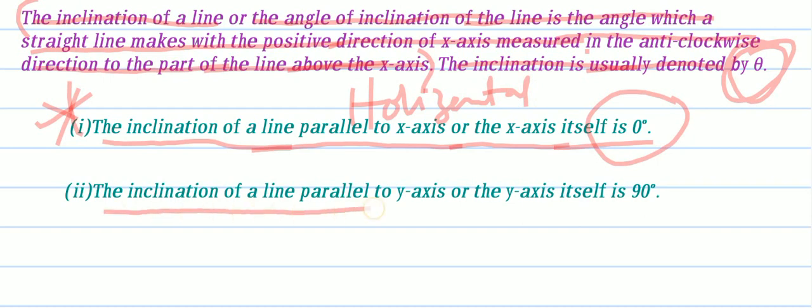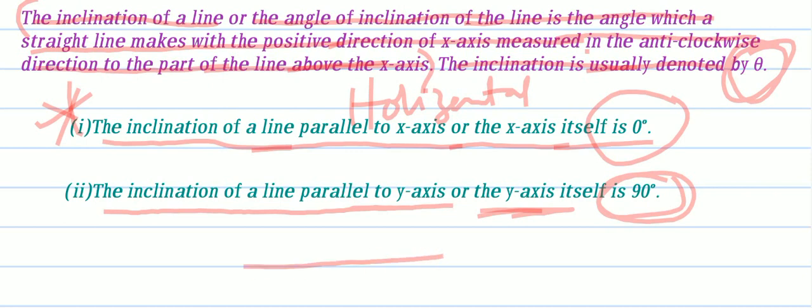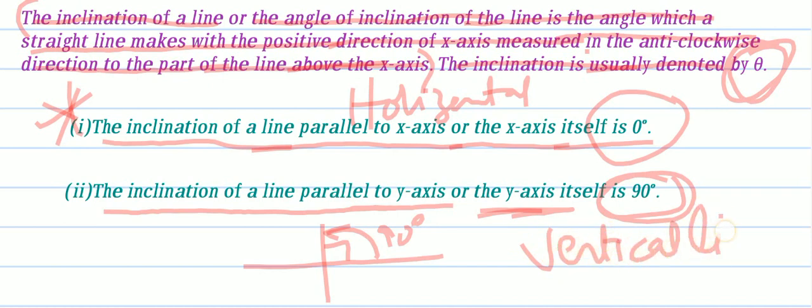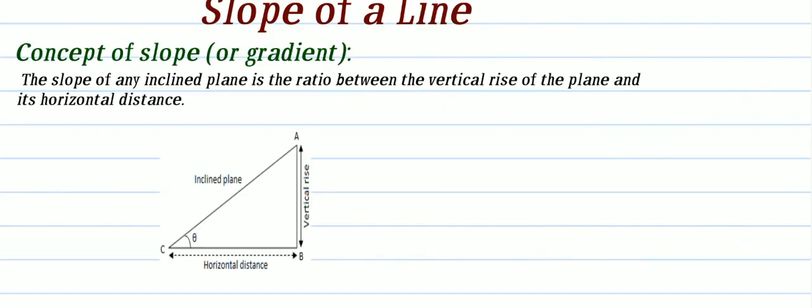The inclination of line parallel to y-axis or simply y-axis is 90 degrees. Inclination of y-axis means y-axis will make 90 degrees with x-axis. So here angle is 90 degrees. So inclination is 90. Y-axis is also known as vertical line. So inclination of vertical line is 90 degrees. Very important. Inclination of horizontal line is 0 degrees. Inclination of vertical line is 90 degrees. Hope you understand. Let's see next concept.